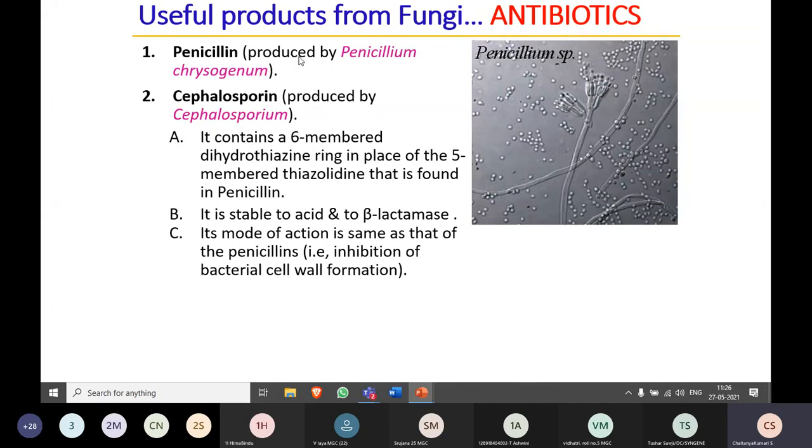How it is different from penicillin is that it contains a 6-membered ring and is stable to acid as well as the beta-lactamase enzyme, whereas penicillin can be easily destroyed by beta-lactamase, but cephalosporin is resistant to it. If you look at the mode of action, both target cell wall formation. They inhibit cell wall formation, which leads to the death of that particular bacterium.